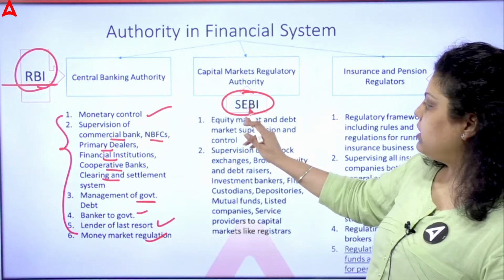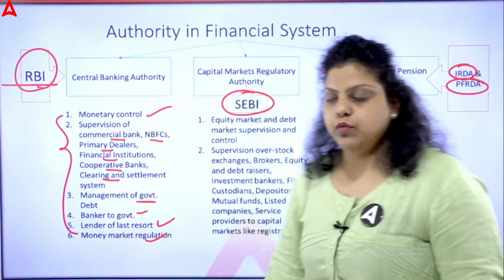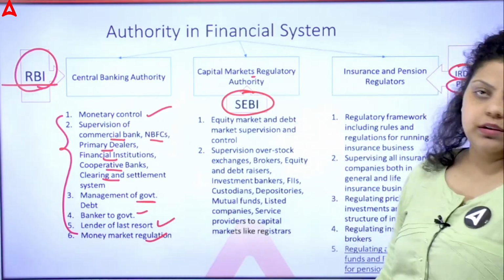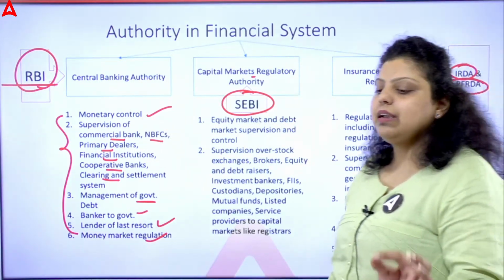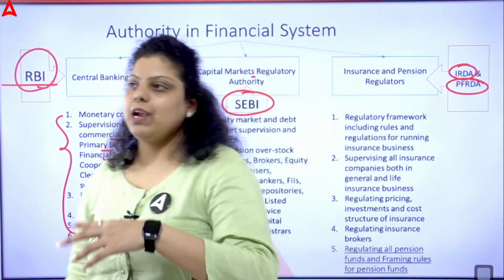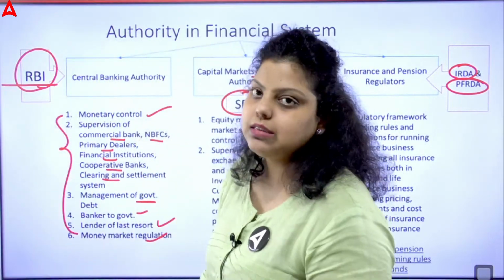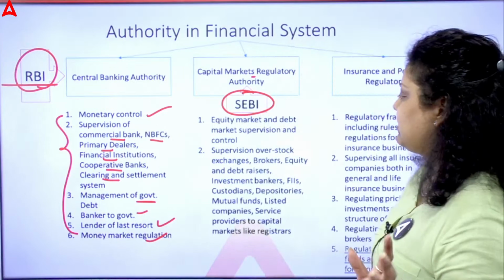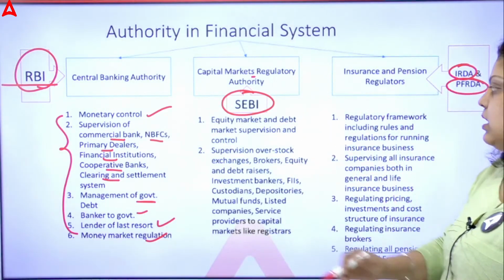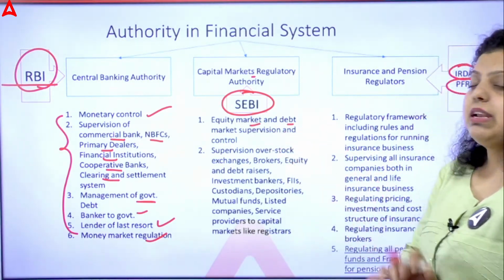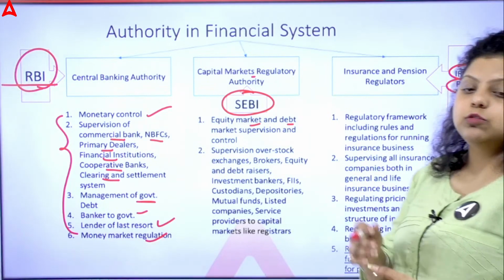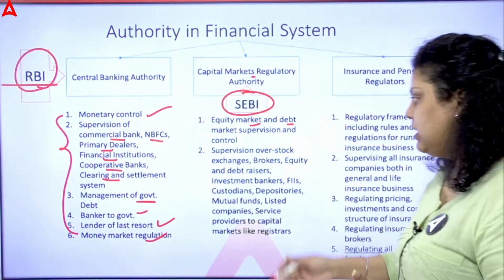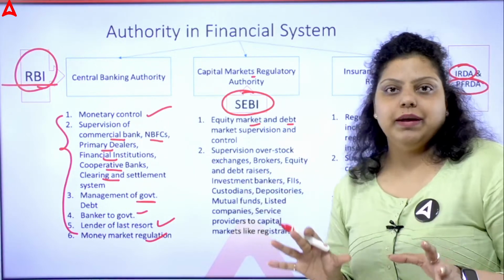The second regulatory body we have is SEBI, the Securities and Exchange Board of India. It regulates the capital market: the capital market, derivative market, commodity market, venture capital, credit rating agencies, foreign portfolio investment, etc. All these will be regulated by SEBI. So the equity market and debt market. Equity market means share market. Debt market means bonds and debentures market, right? These are supervised or controlled by SEBI.